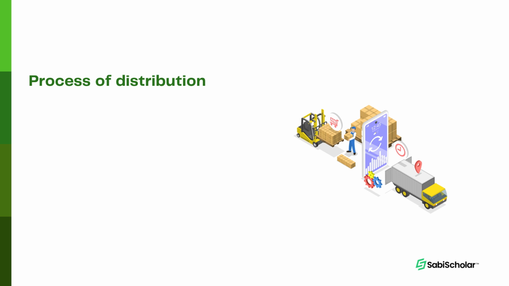The process of distribution is as follows. One, we have the middlemen. Remember, we had mentioned middlemen earlier. We have the wholesalers and the retailers. These people help to take it there. We have transportation. What is transportation? You remember, the movement of goods and people from one place to the other. So it facilitates this distribution process.